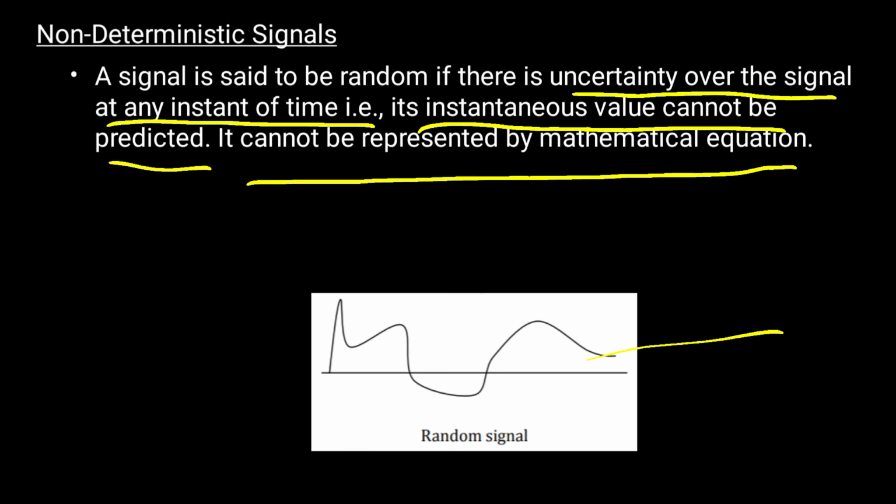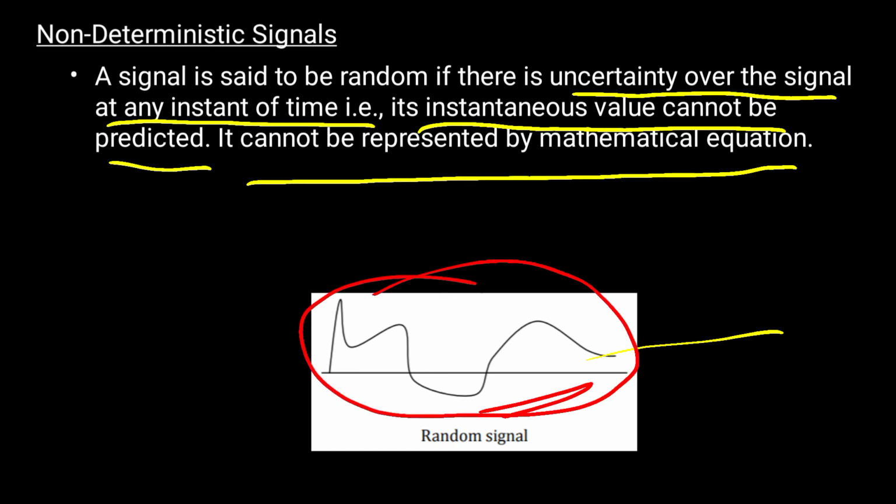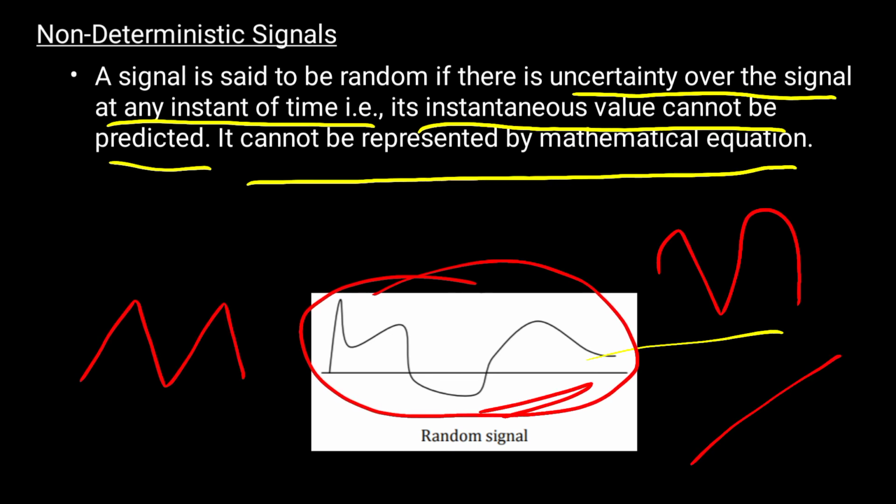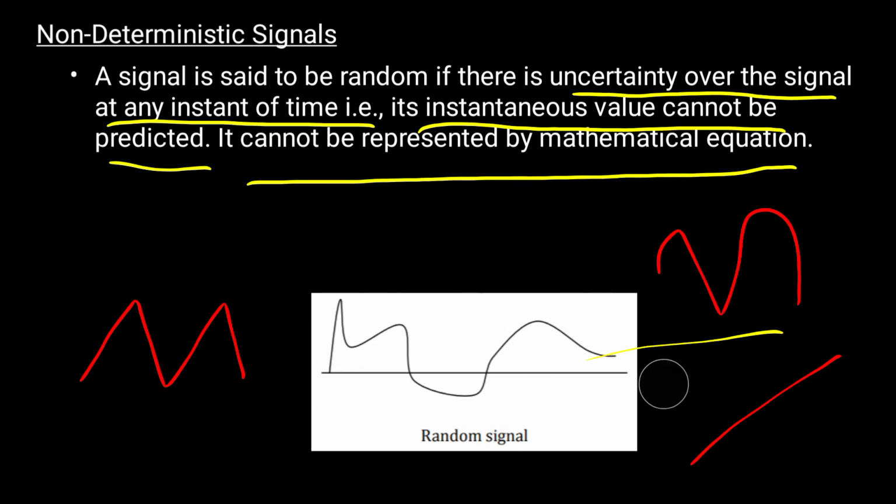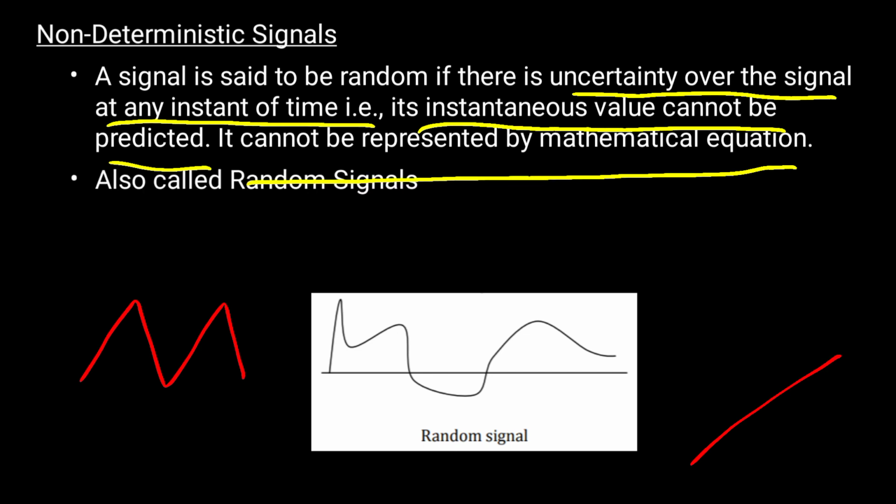Observe here, it is a random signal. We can't represent this signal as a mathematical representation. We can represent a sine wave as well as a ramp wave as well as a triangular wave, but this type of signal we can't represent in a mathematical way. So this type of signal is known as a non-deterministic signal. Non-deterministic signals are also known as random signals.